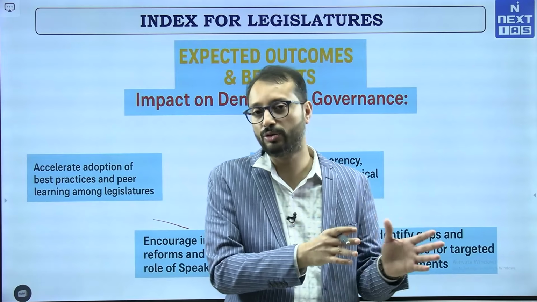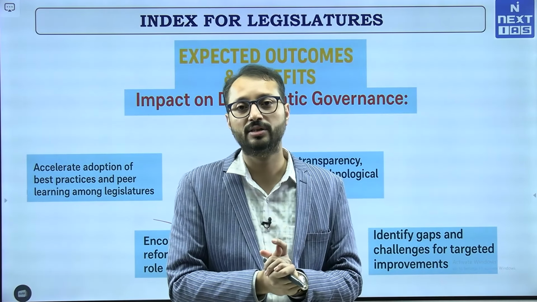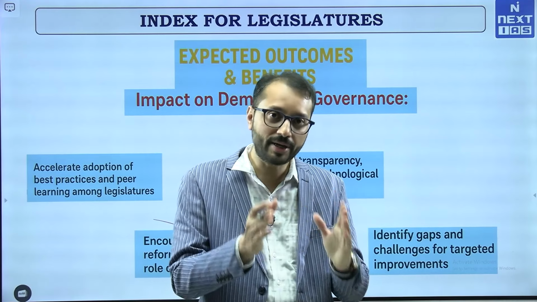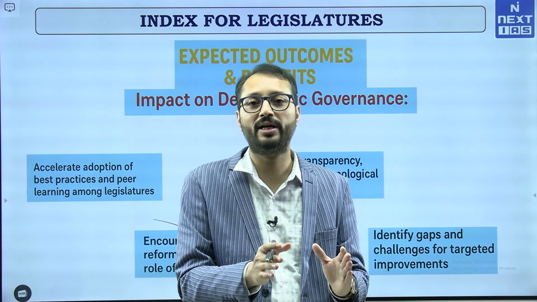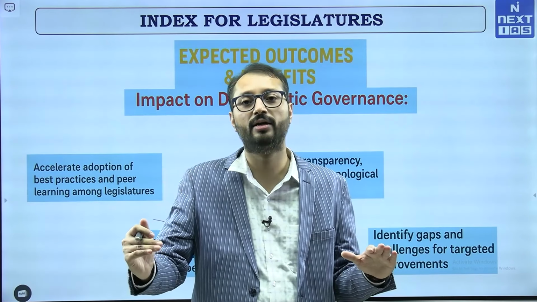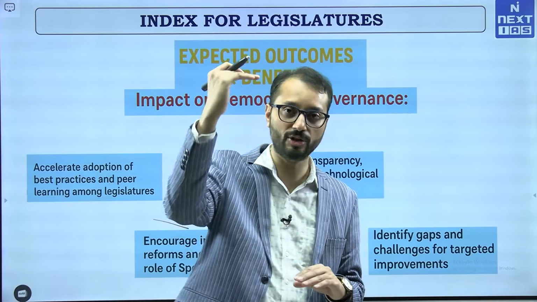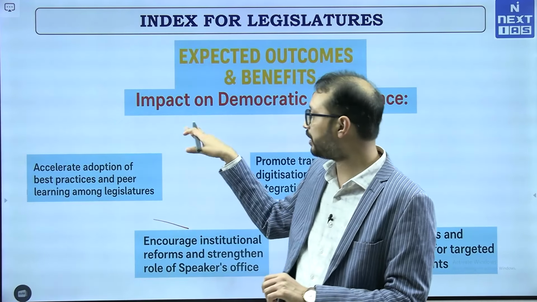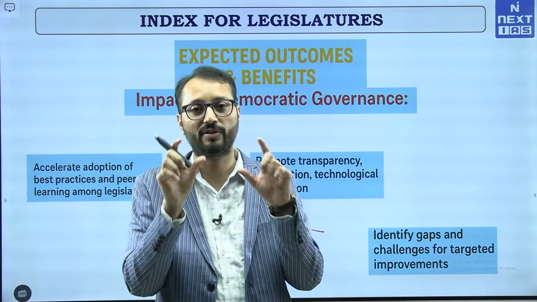The devolution index for Panchayati Raj was released by the Ministry of Panchayati Raj, and parliamentary democracy will strengthen automatically when it is strengthened at the other federal structures: at the grassroots level, the Panchayati Raj level, then at the state level, and then at the union level, right. So this article is focusing on the state level, which is a very important and crucial aspect of the federal structure.